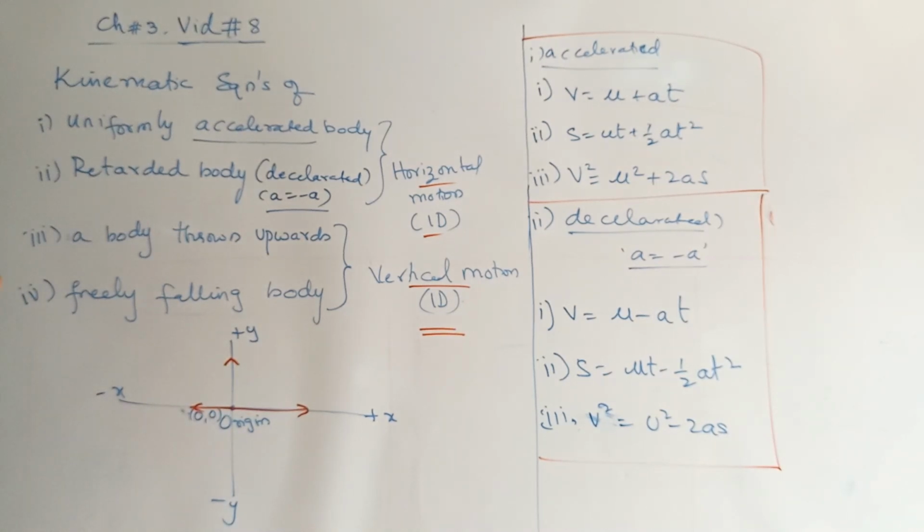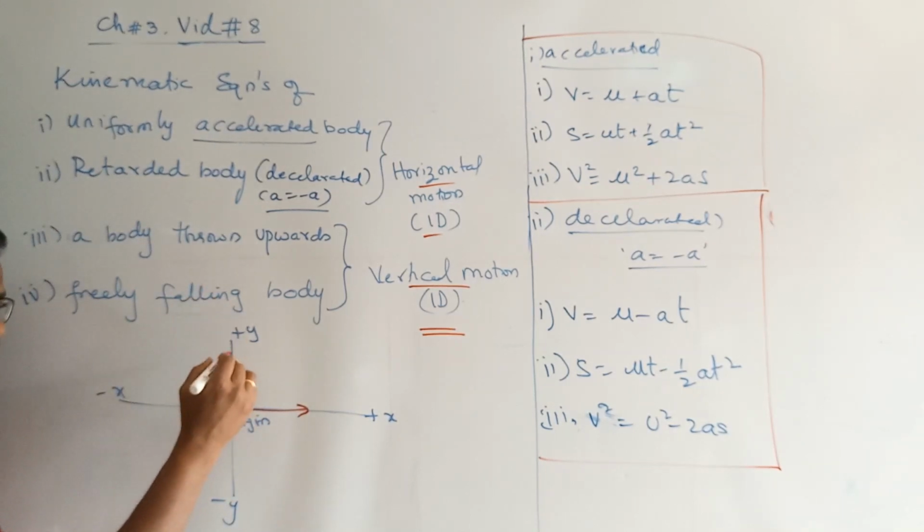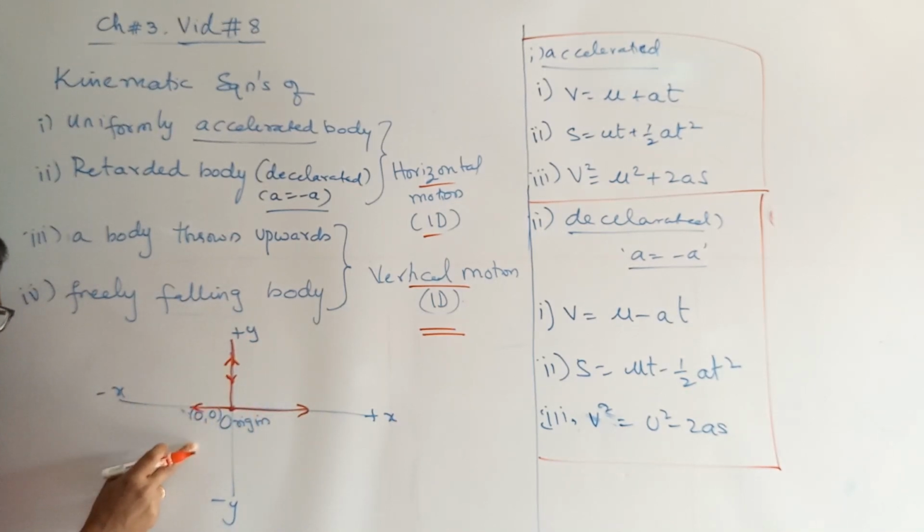Where can you come across this kind of one-dimensional y-axis motion? Simply, if you take a ball and throw it upwards, it goes for some time and again comes back. If you throw from wherever you release, that is the origin we choose generally, it goes up and after some time it comes back and falls at the same location. Moving in this direction is called vertical motion or vertical path.